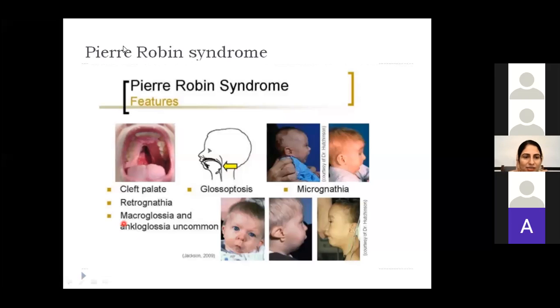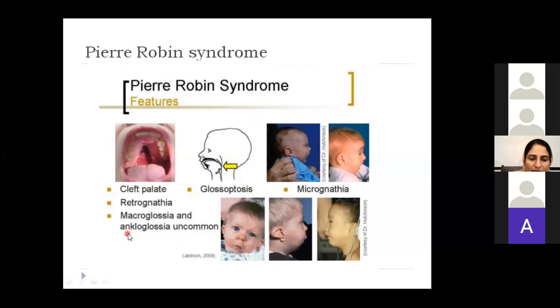There is another syndrome which is known as Pierre-Robin syndrome. In this syndrome there is again maldevelopment of the first pharyngeal arch, but there are many other symptoms apart from a small mandible. Ear involvement is less likely, but there are other features. There is cleft palate and there are tongue abnormalities.